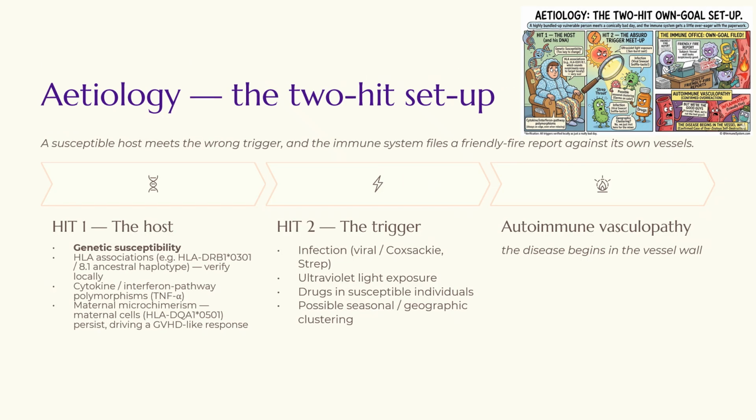So why does it happen? Picture a two-hit setup, guys. Hit one is the host: a genetically susceptible child with certain HLA types and a few interferon and cytokine quirks. Hit two is the trigger: an infection, sunlight like strong UV light, or maybe a drug in the wrong person. Put a susceptible host together with the wrong trigger, and the immune system files a friendly fire report against its own blood vessels. For the trigger, just remember the three B's: bugs, beams, and bad drugs, which is infection, UV light, and drugs.